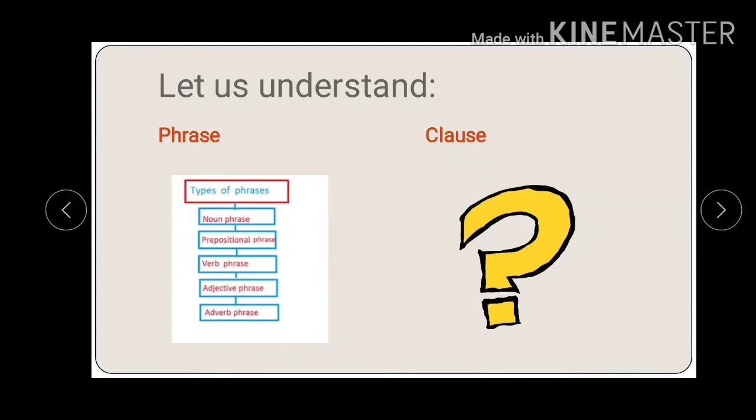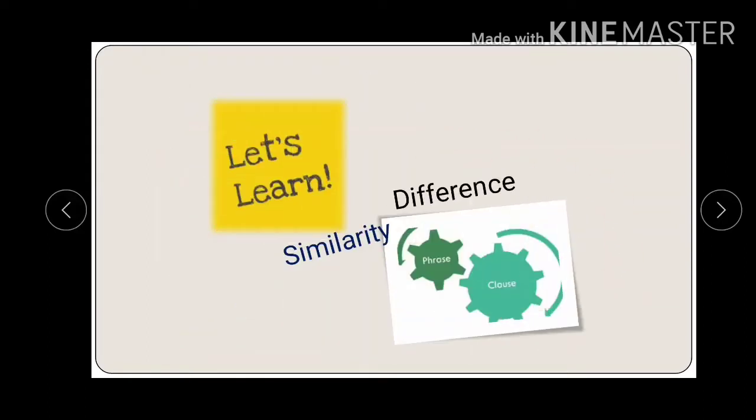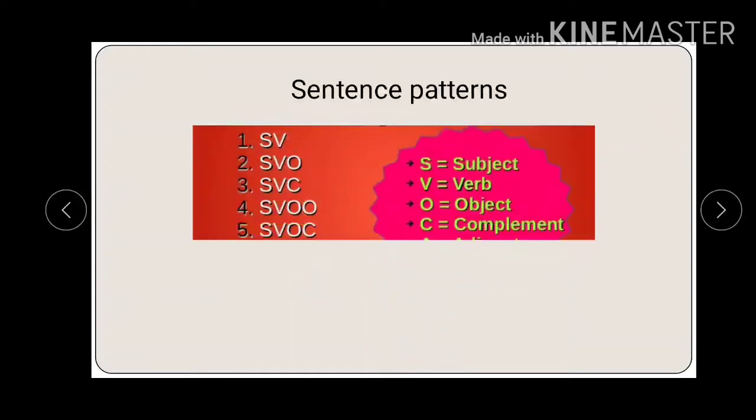So in today's class, we will be learning in detail about clause. So let us begin, and we will also learn some similarity and differences between a phrase and a clause. So let us go back to the time when you studied about sentences. You studied about subject, verb and object, or you studied about subject and predicate. You learned how to identify subject and predicate. So these are some common sentence patterns that are used in the English language. Keep this in mind because this will be helpful in understanding the phrases and clauses better.